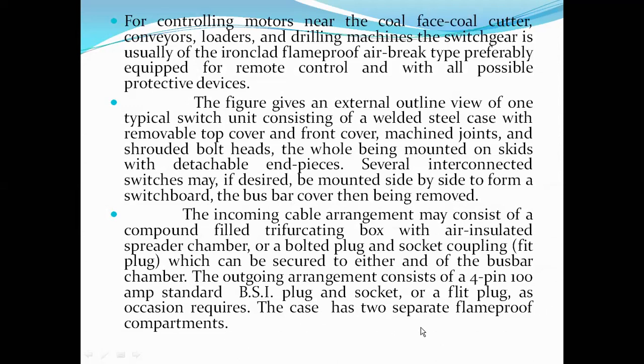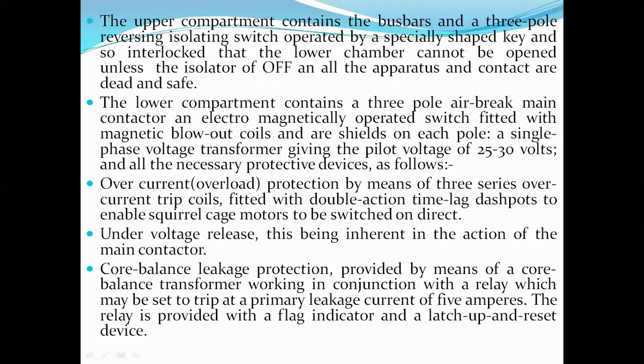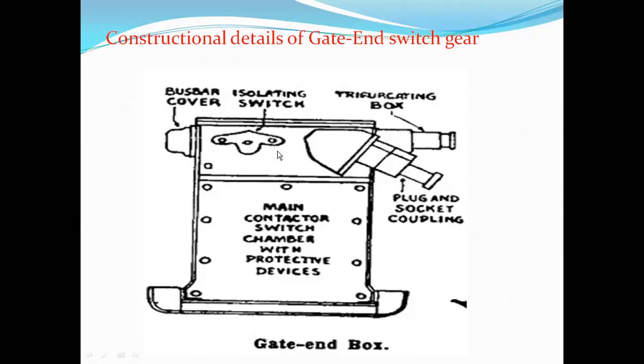The case consists of two separate flame-proof compartments. The upper compartment contains the bus bars and a 3-pole reversing isolation switch. Look here, this is the bus bar, the one we are discussing, and this is the 3-pole isolation switch.